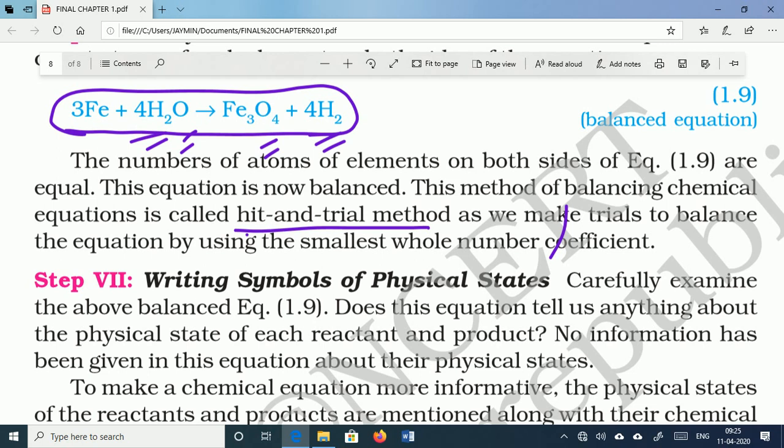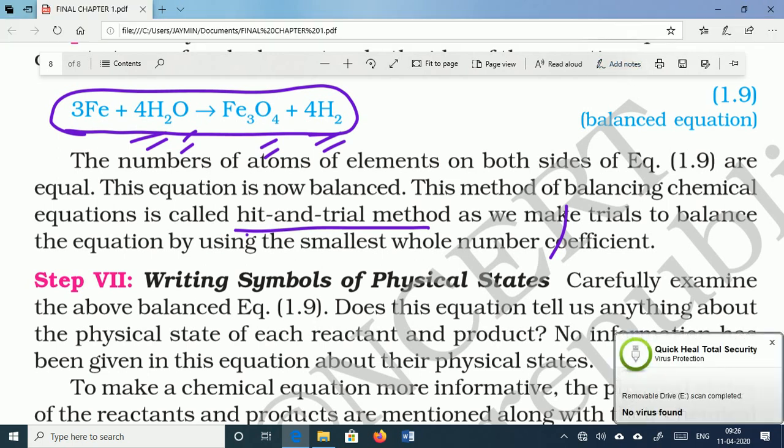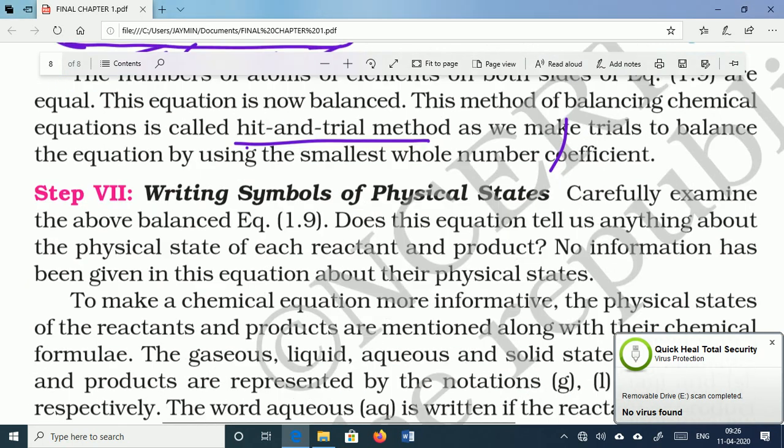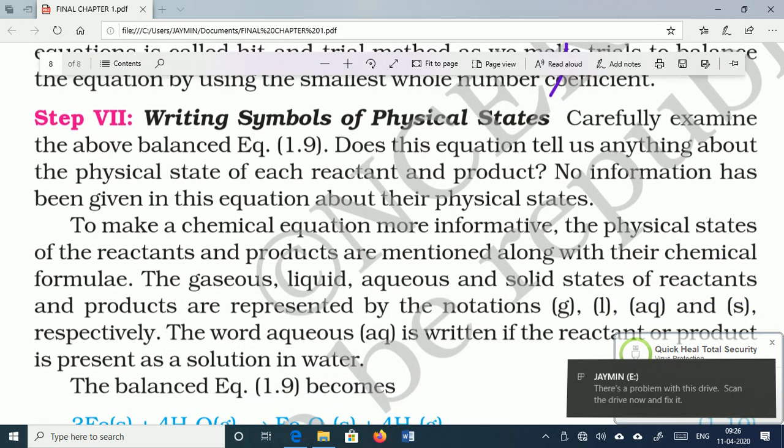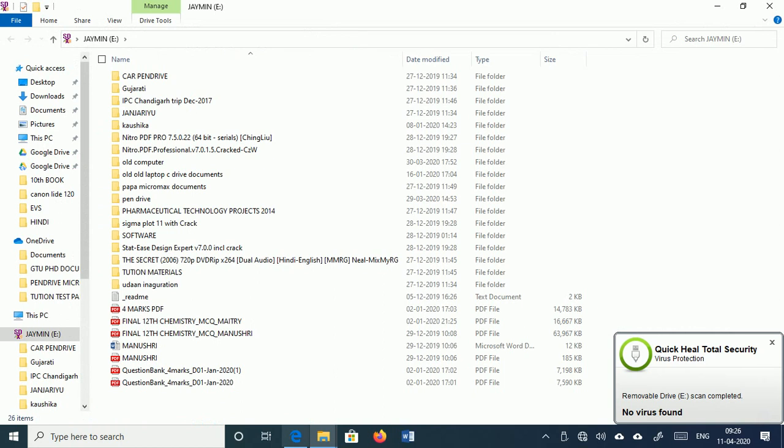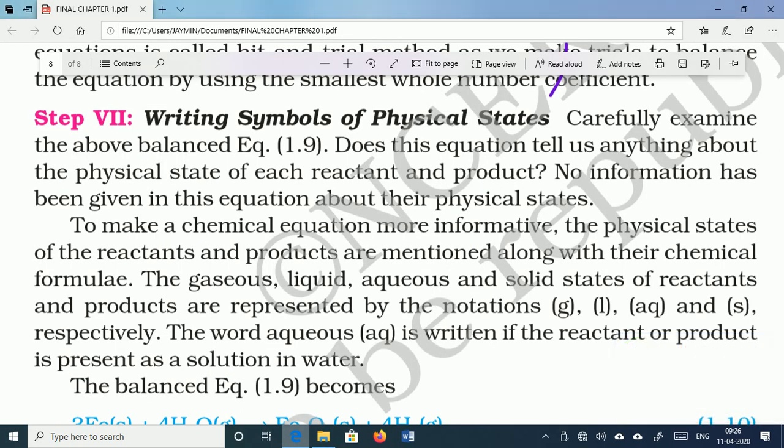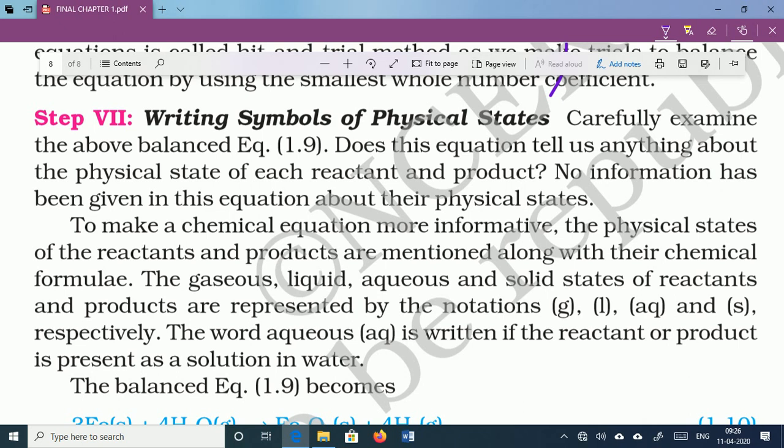So that's why scientists introduced a new concept. Scientists introduced a new parameter, that is a new notation: G, L, AQ and S.